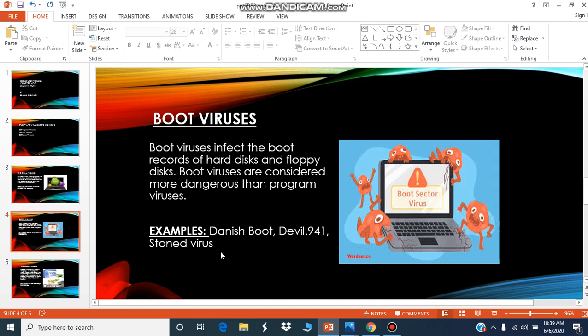You can say that these viruses infect disk boot records in hard disks. They replace the boot record programs, which is responsible for loading the operating system in memory, by copying it somewhere else on the disk. These viruses load into the memory if the computer tries to read the disk while it is booting. Thus, it causes slow startup and shutdown process. And examples are Danish boot, Devil, Stoned virus.